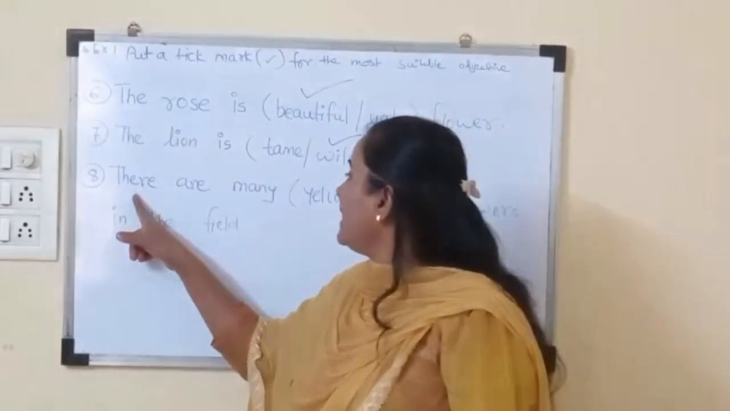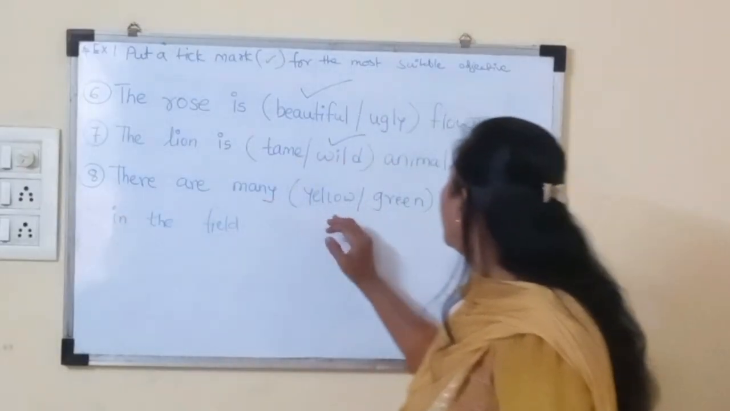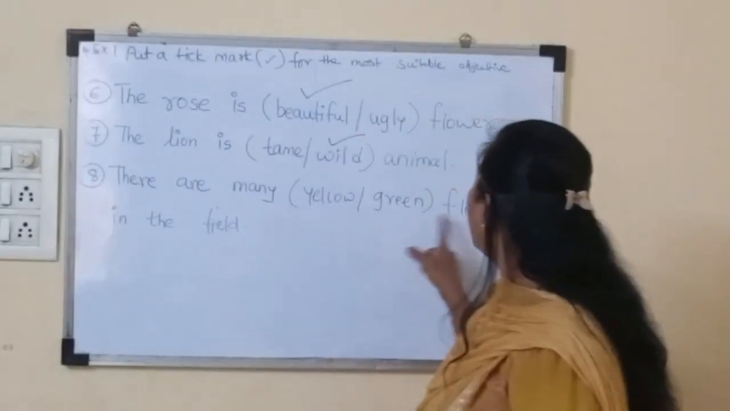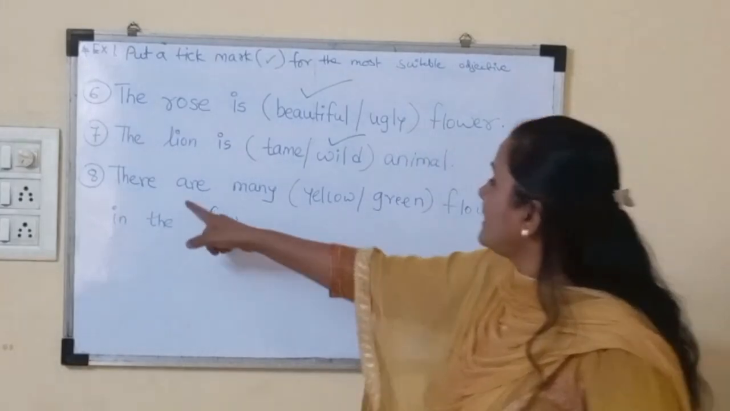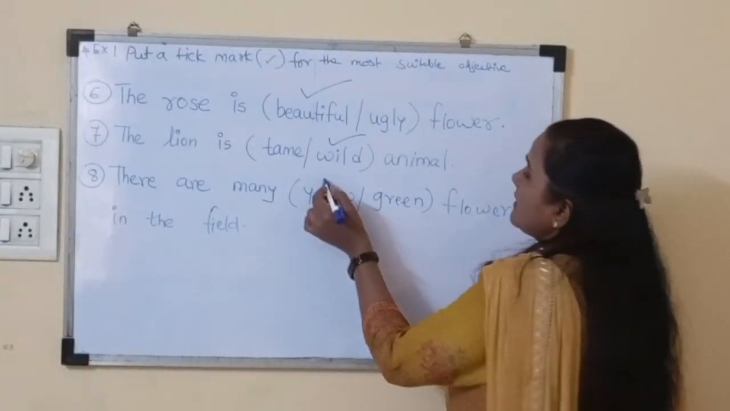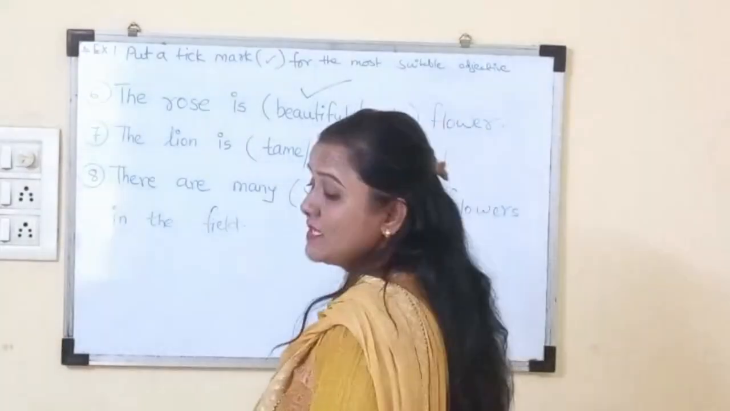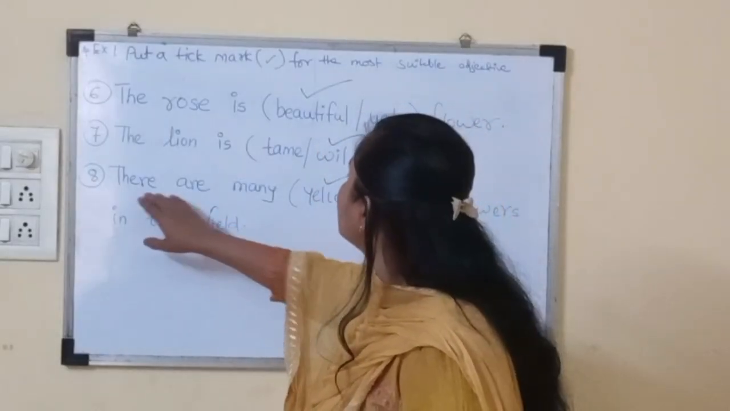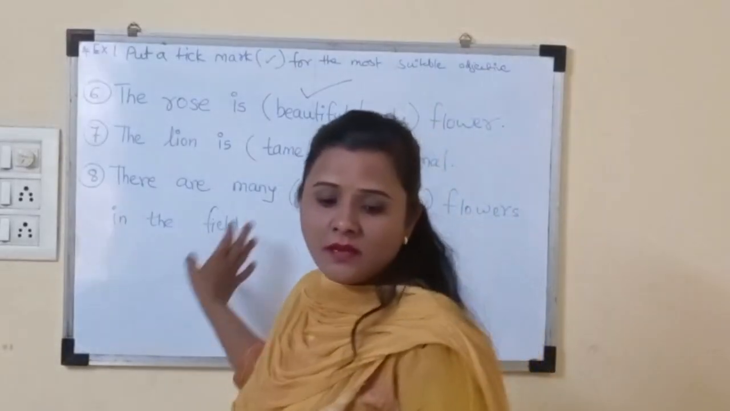Okay. Now there is the eighth one, the last one. There are many yellow flowers in the field, or there are many green flowers in the field. Tell me, what is the correct adjective for this sentence? Yellow. Why yellow? Because the flower is always yellow in color, not green. Green is what? Leaves and stem. So for this sentence, there are many yellow flowers in the field is the correct answer. Now write down this.